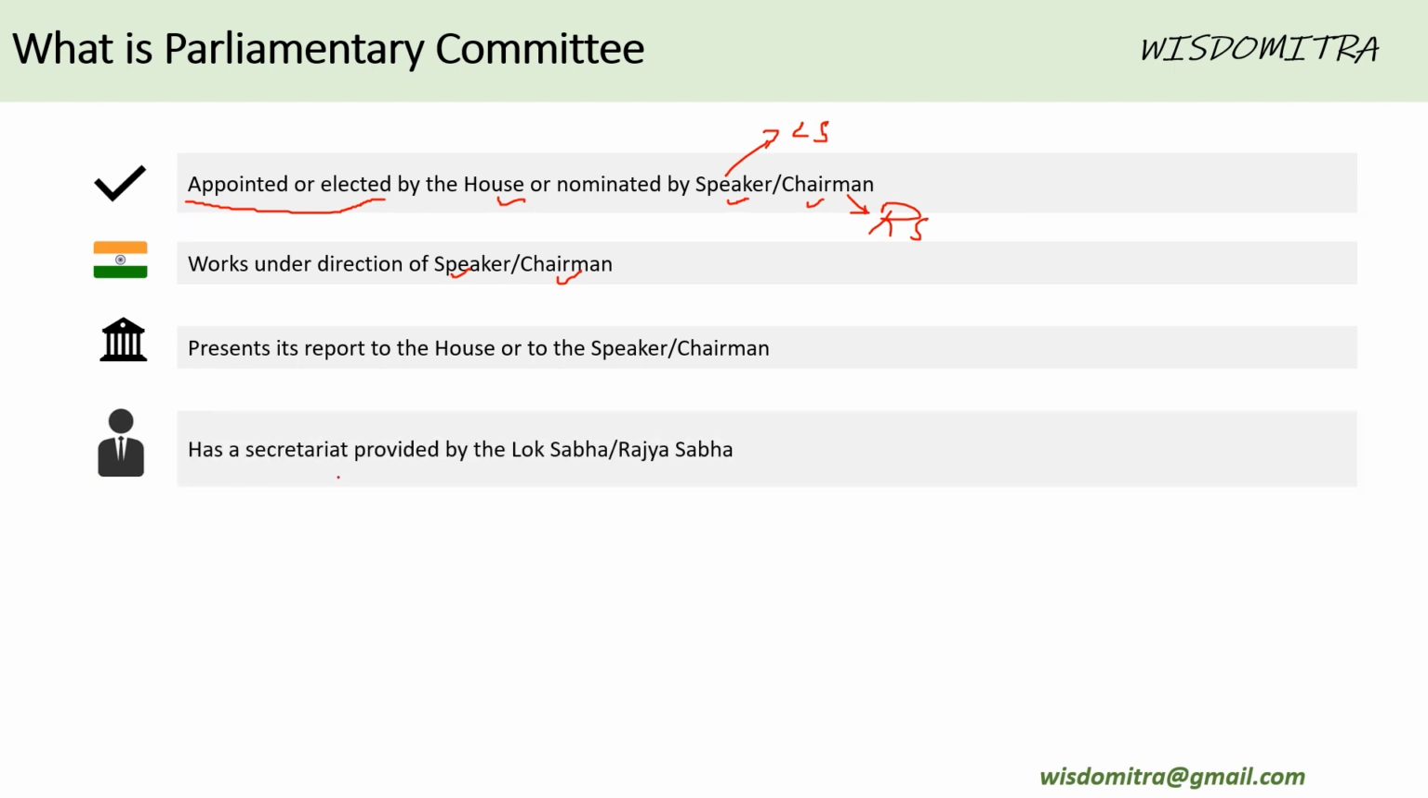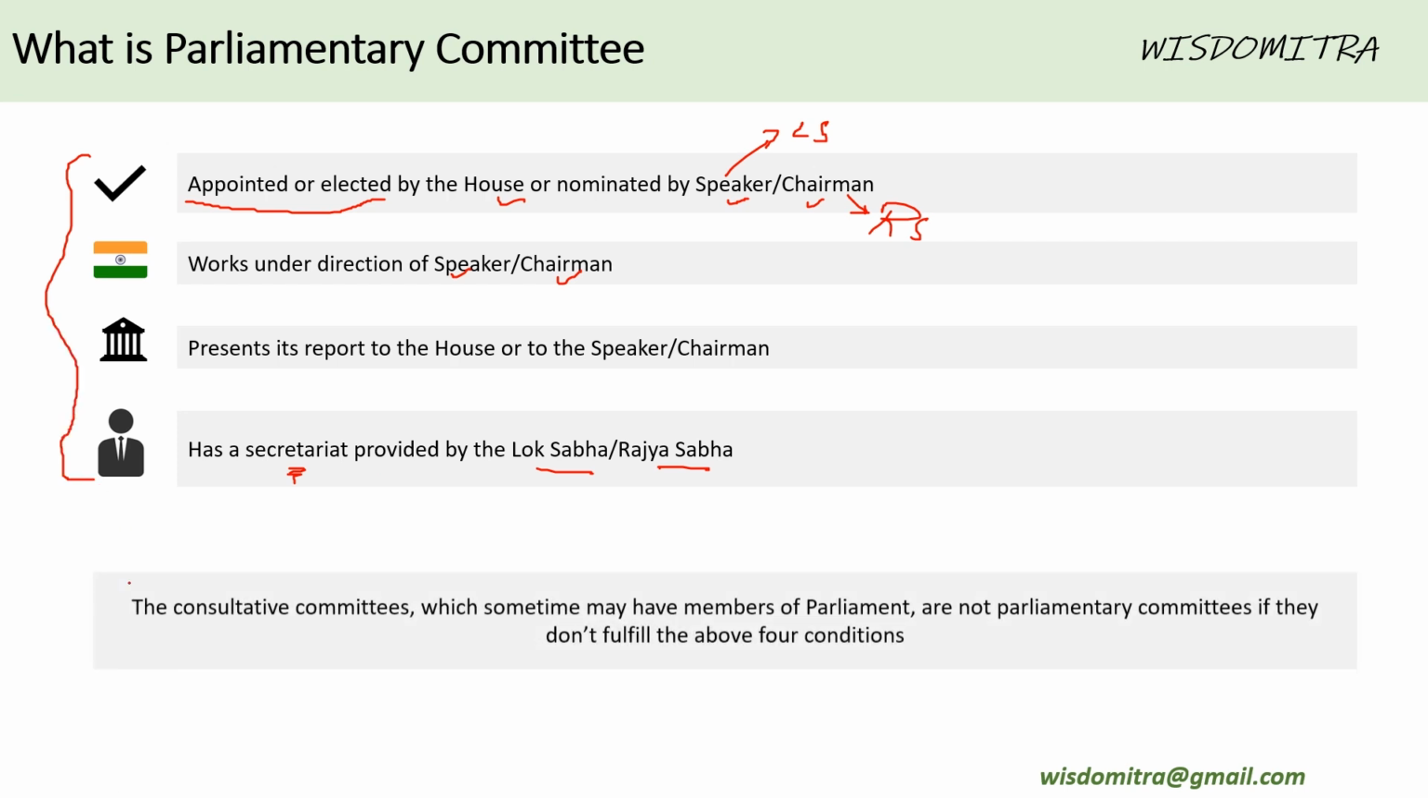Fourth, it has a secretariat provided by Lok Sabha or Rajya Sabha. That is a secretariat, a working team, an office provided by the parliament. If a committee satisfies these four conditions, only then it's supposed to be called a parliamentary committee. There are many other consultative committees which sometimes may have members of parliament, both from government as well as from opposition, but they are not considered to be parliamentary committees if they are not satisfying all the four above conditions. So these are the parliamentary committees that serve the need of parliament to deep dive into the topics.